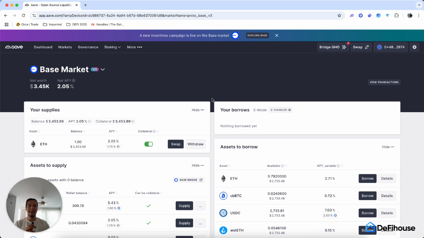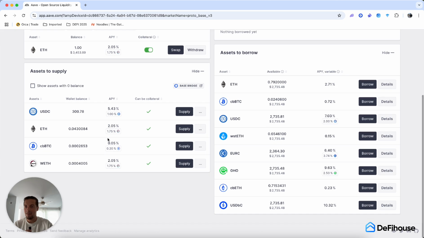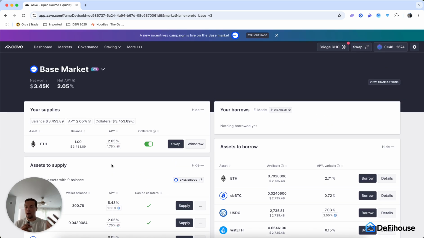Then I can repay my loan at any time as well, but I'm going to explain all of that in the next video where I go over the borrowing system, like how it works, how to borrow, how to repay the loan, etc. But now I showed you how to supply your Ethereum or any supported assets by Aave into this protocol, and now that's it. Your money is now working for you. It is now generating this yield.